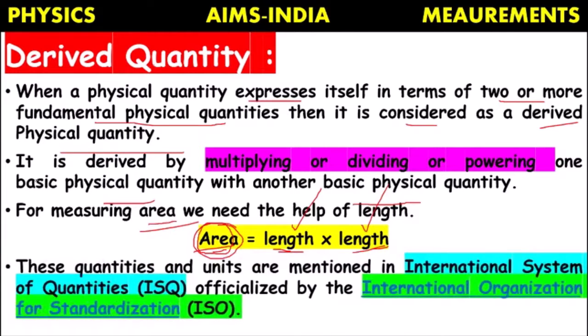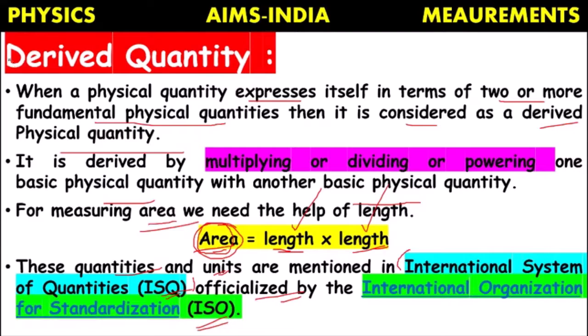Actually all these derived quantities and units are mentioned in the International System of Quantities, ISQ. This was officialized by the International Organization for Standardization, ISO. The ISO has prescribed some quantities and officialized them under the name of ISQ.